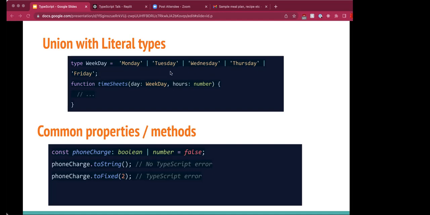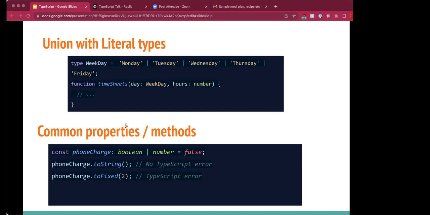Weekday can only take those values. It cannot take any other string. If any other string is mentioned, TypeScript will throw an error. This technique allows us to write functions that are specific about the states that we can handle, which means it helps us write code that's less prone to errors.